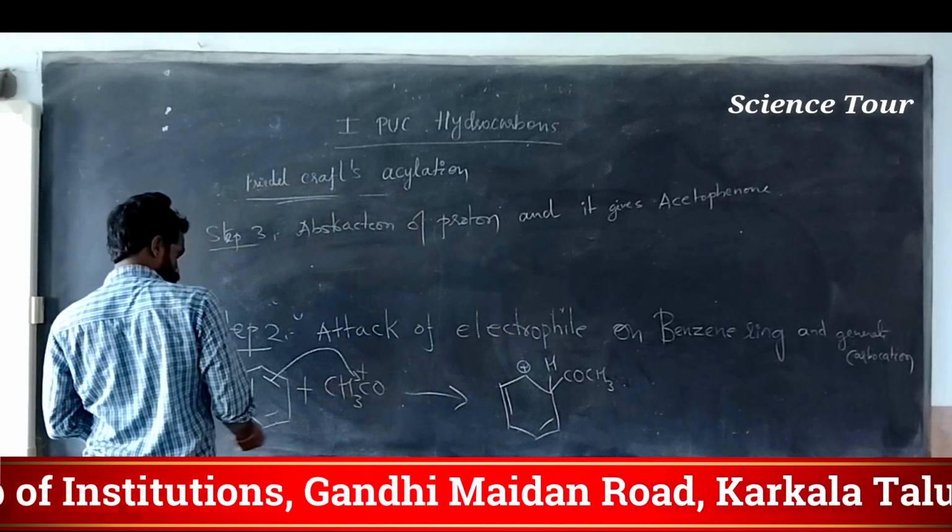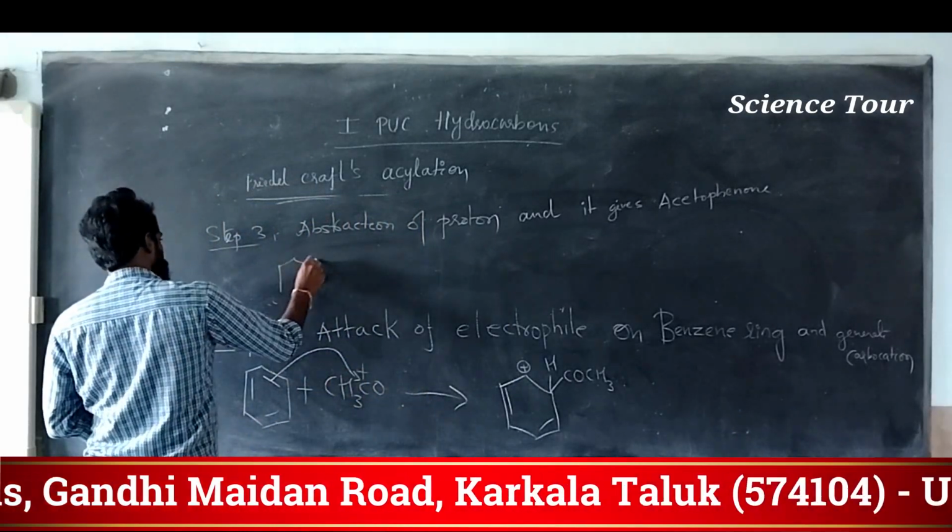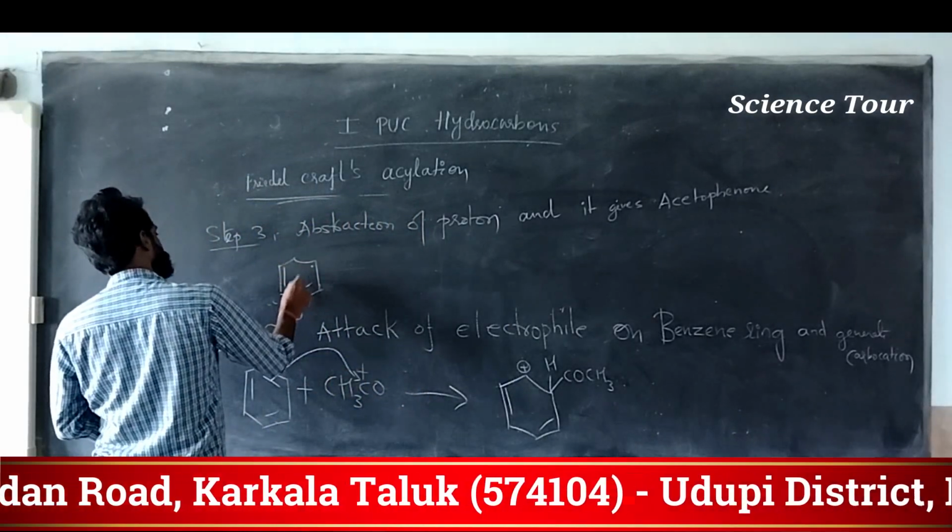Acetophenone. So once again I will write the same, my dear students.